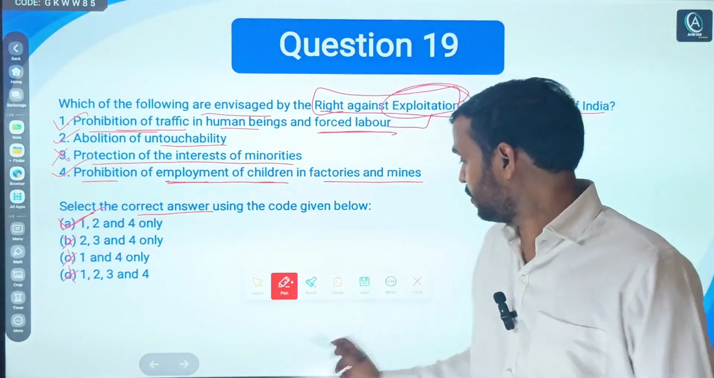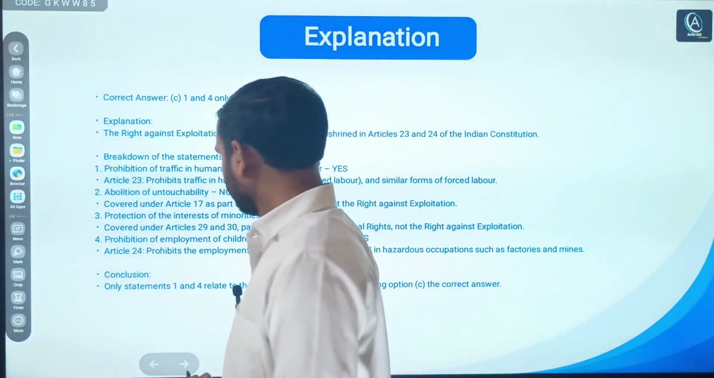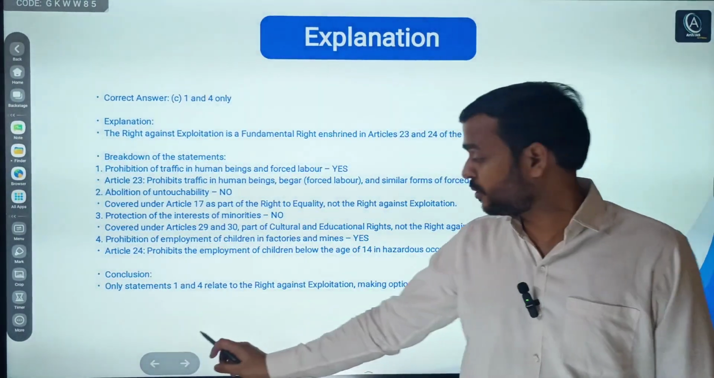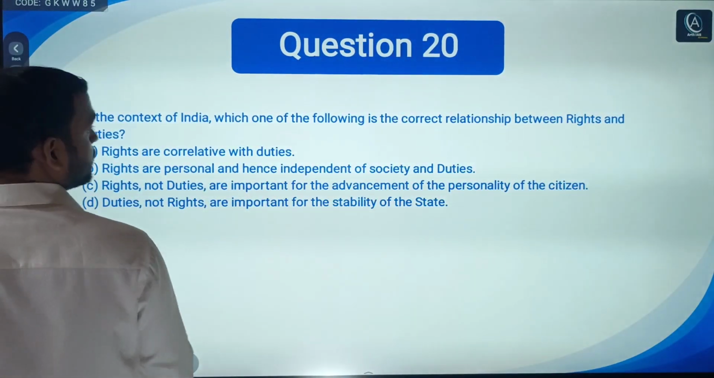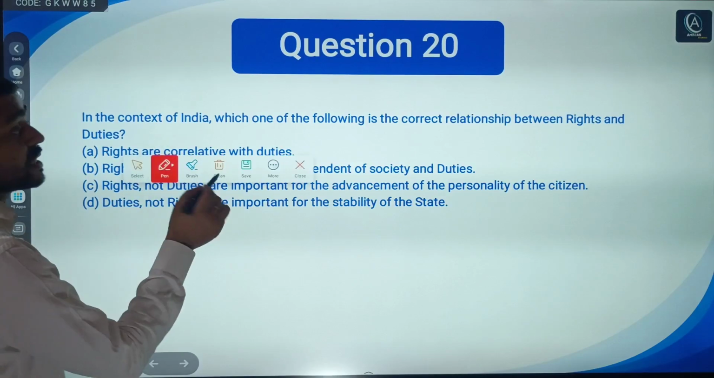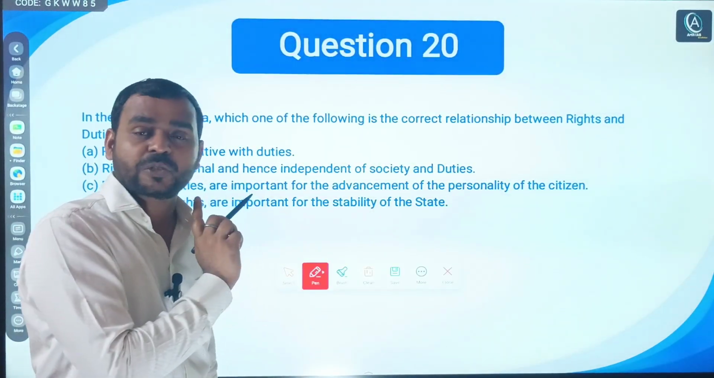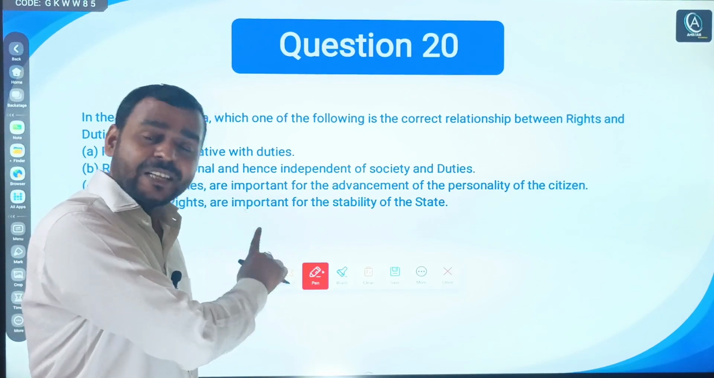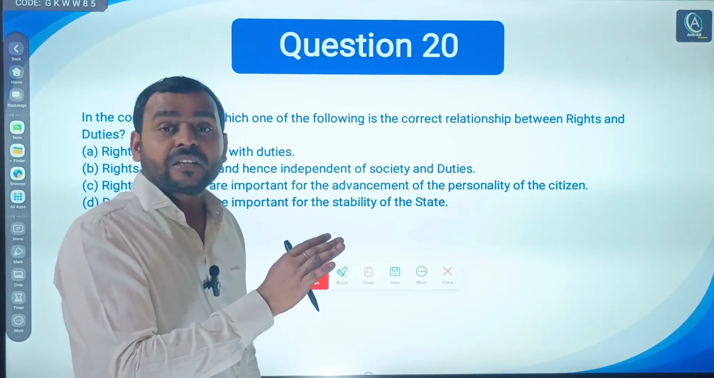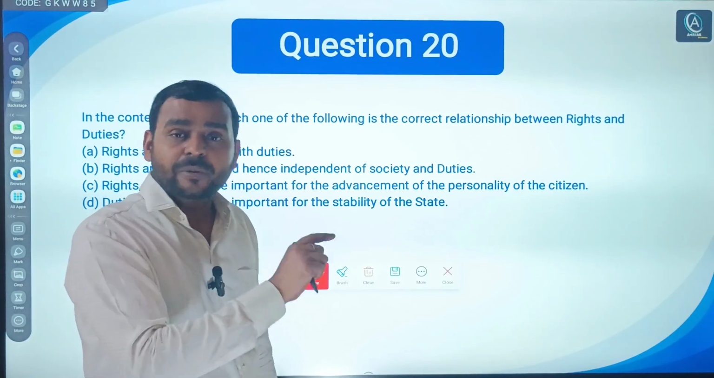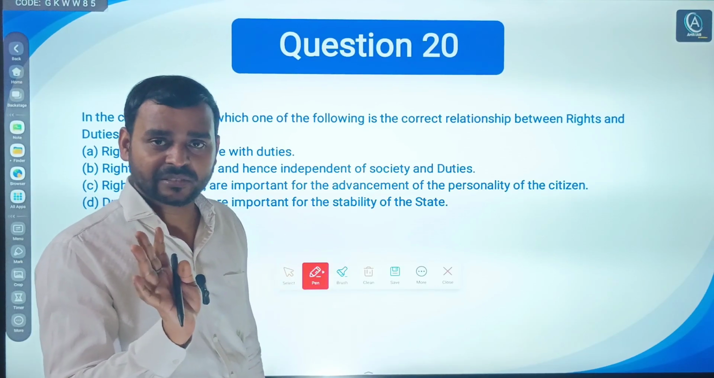Right? Now we will move to the 20th question. Here is the explanation. You can pause and you can read. Now, 20th question. Again, this is a conceptual question. Very conceptual question. If your concepts are clear, only then you can answer. And again, I would suggest that even before reading the main topics, you should read about their concepts, whether it is NCERT or whatever you have.